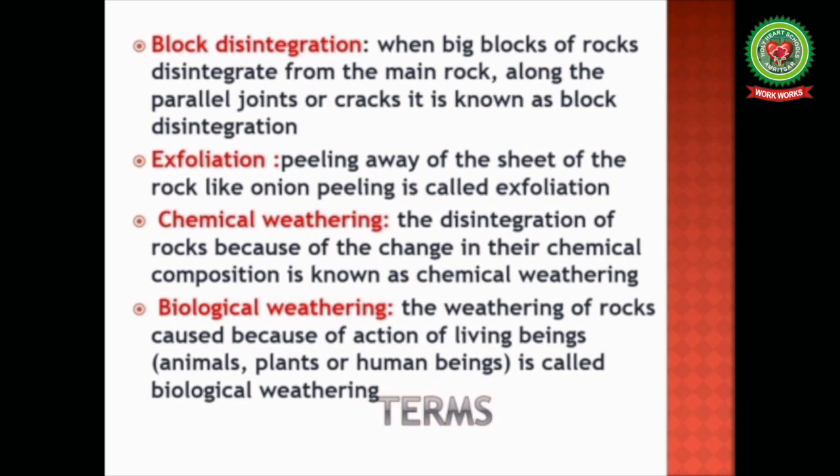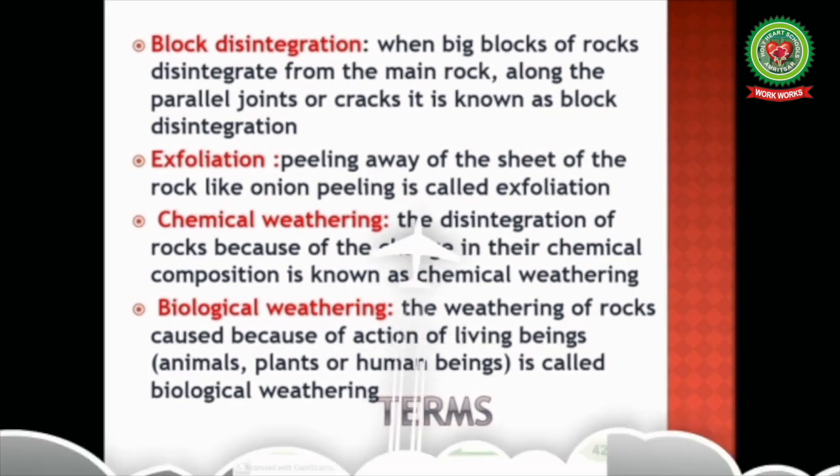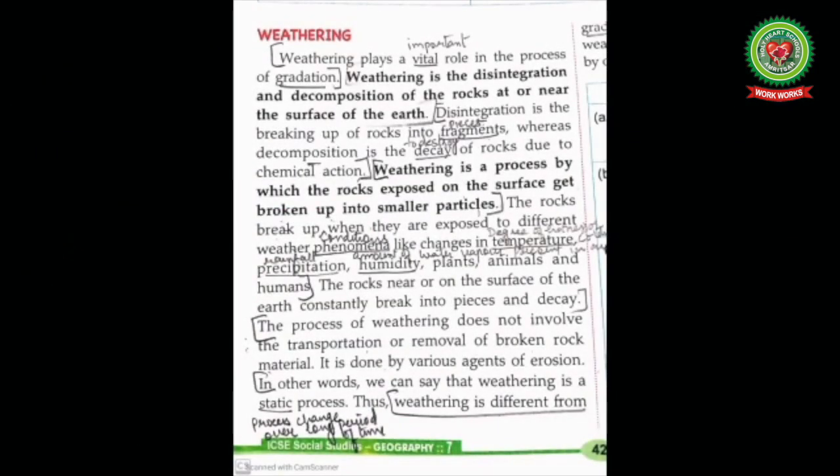Chemical weathering. The disintegration of rocks because of the change in their chemical composition is known as chemical weathering. Biological weathering. The weathering of the rocks caused because of the action of living beings like animals, plants or human beings is called biological weathering. Let's start with the reading.